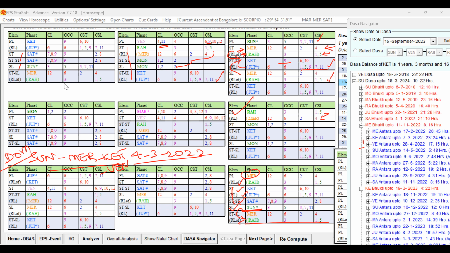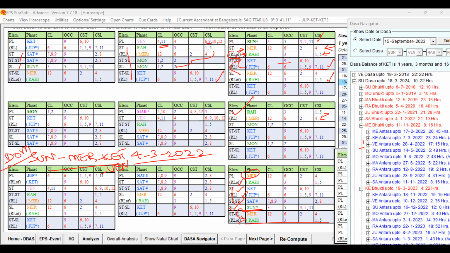In that period, you can see that Rahu itself is in the star of Moon, 122. It is in the sign of Sun. Sun is the 3, 5, 7, 11 star lord. So a very good grouping is signified by Rahu. So the delivery is possible. That native can get a baby during Sun Dasa Ketu Bhukti. So delivery happened in Sun, Ketu and Rahu Antra.